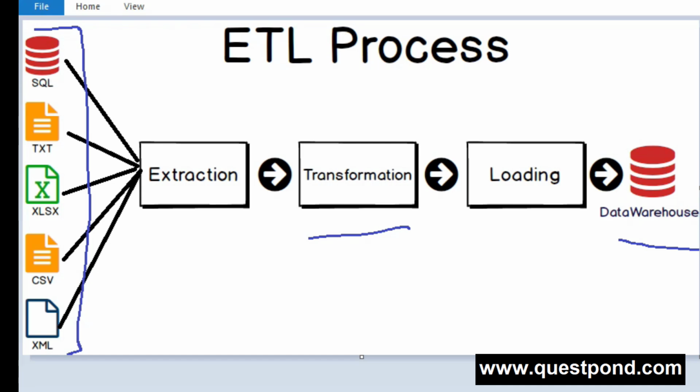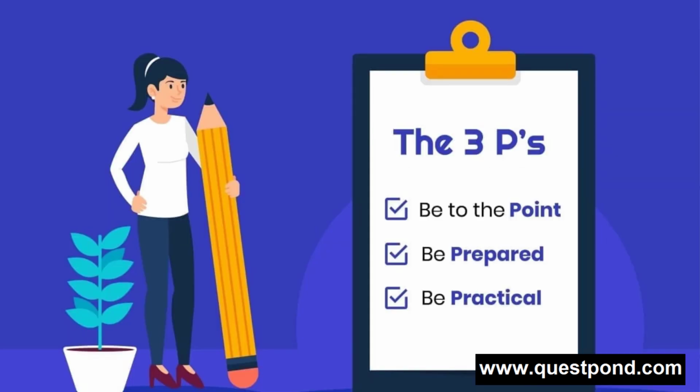Let me also talk about a few important tips from an interview perspective. I always tell all my students to follow the 3P's rule. What is that 3P's rule? First P, always answer to the point. By answering to the point, you're showing an interviewer that your fundamentals are crystal clear. It will really create an impact in an interviewer's mind.